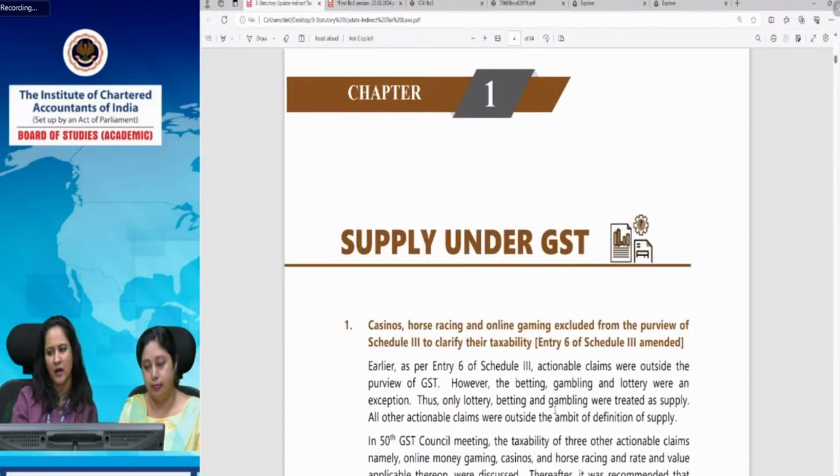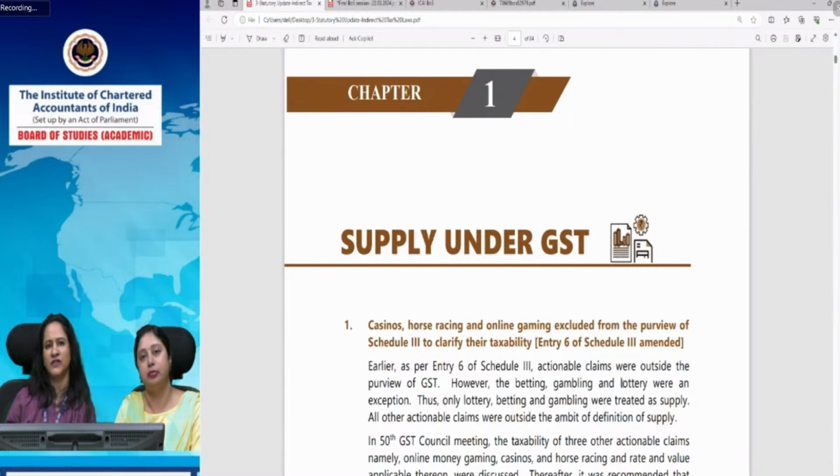This is, I will say, a very significant amendment, because now casino, horse racing and online gaming, which were excluded from the purview of Schedule 3, have been excluded from it to clarify their taxability. Basically, entry 6 of Schedule 3 has been amended, and as you know, Schedule 3 contains the activities which are neither treated as supply of goods nor as supply of services. So no GST is levied on the items in Schedule 3.